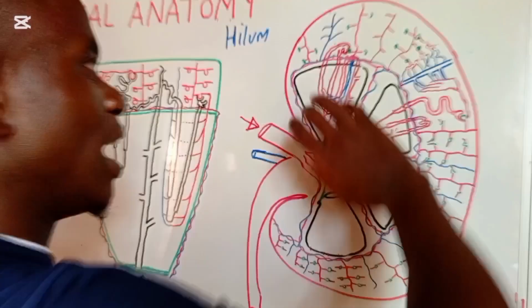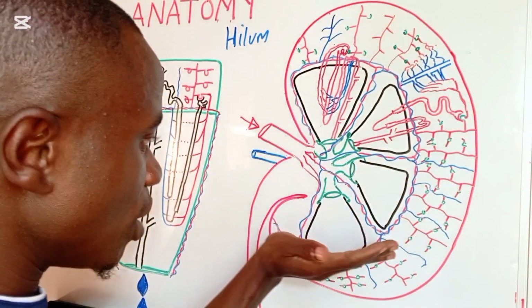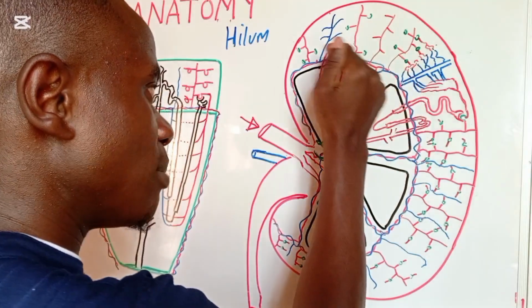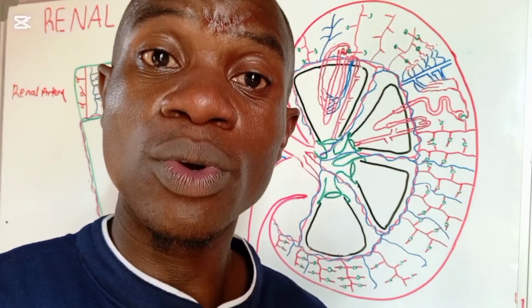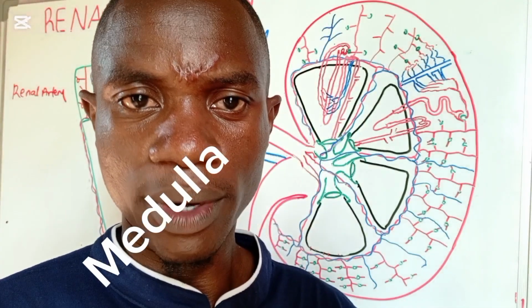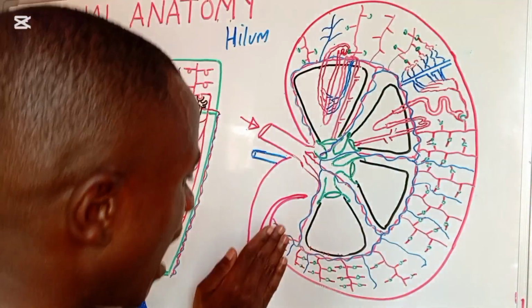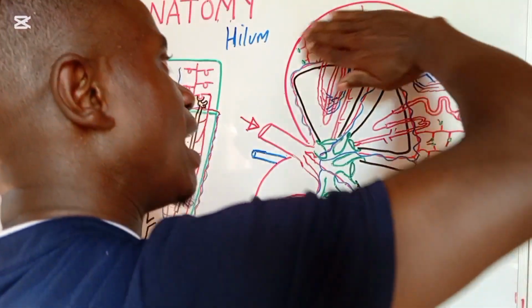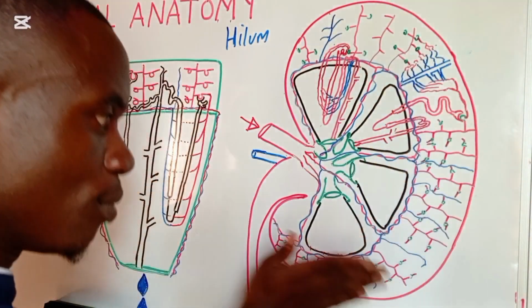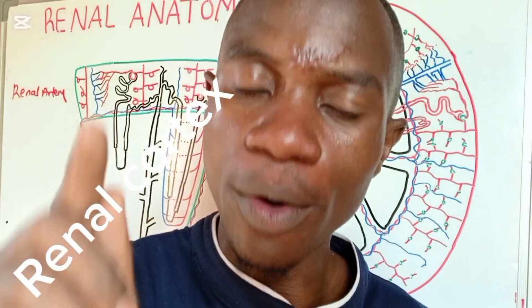But before that, when you see this black area here, where you're having something like pyramidal-shaped areas, that area is what we call the renal medulla. And then the outside part, above this medulla, the whole of that area is what we call the renal cortex.